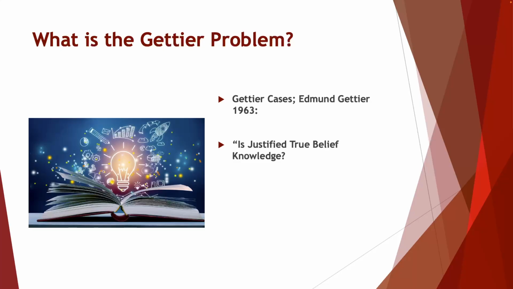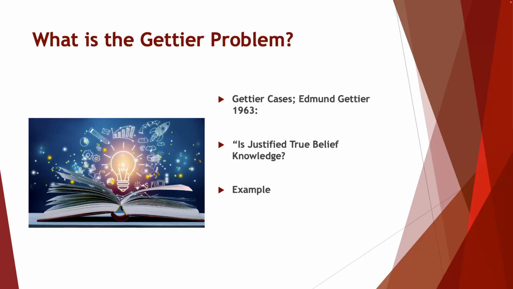Then, according to the tripartite theory, the person would be said to have knowledge that the Earth orbits around the sun. However, Gettier showed that it is possible for a person to satisfy all three conditions of the tripartite theory of knowledge, and still not have knowledge of that particular thing. In doing so, he used what are known as Gettier cases.